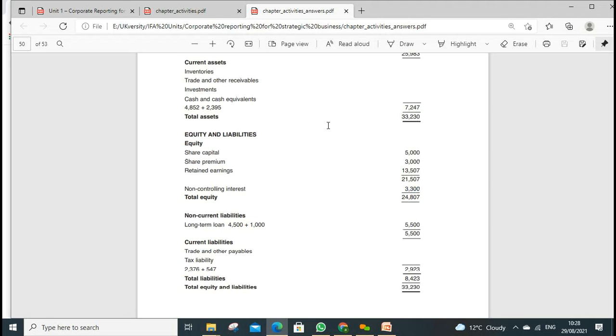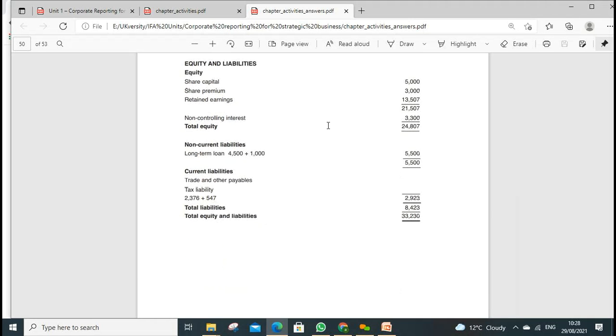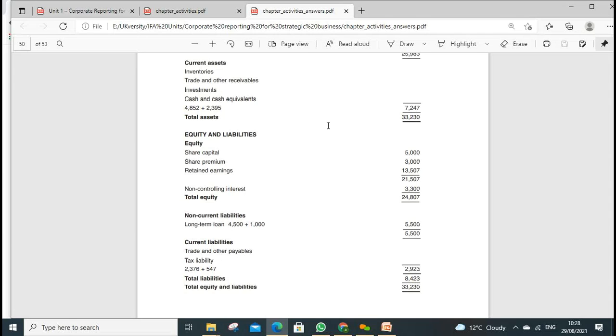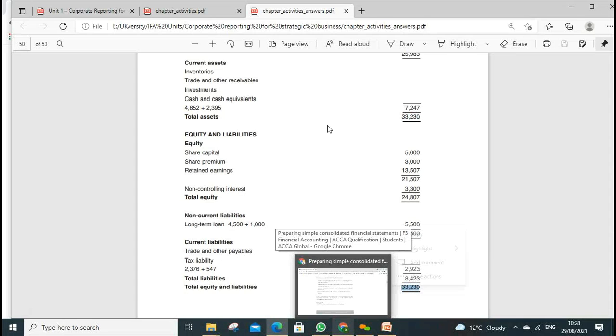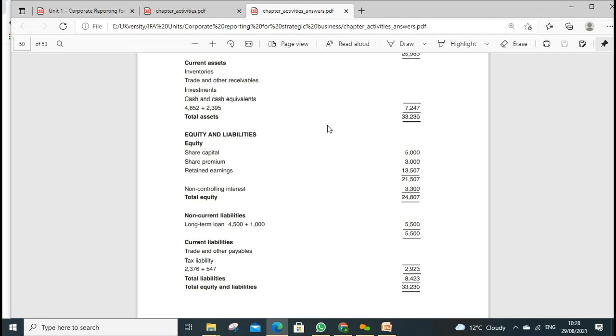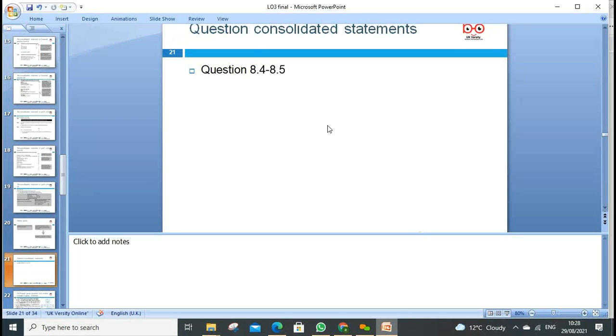That's the figure there. Non-current liabilities, just add them together, both companies. Current liabilities, add them together, both companies. And of course we know that the total equity and the total asset figures should be the same. That's the way we prepare the balance sheet, or what we call the statement of financial position. So that was our 8.4 and 8.5, which we can look at.